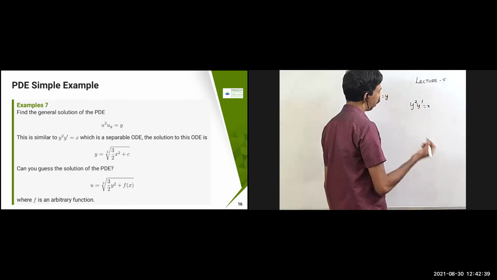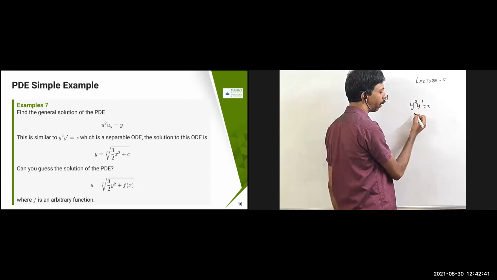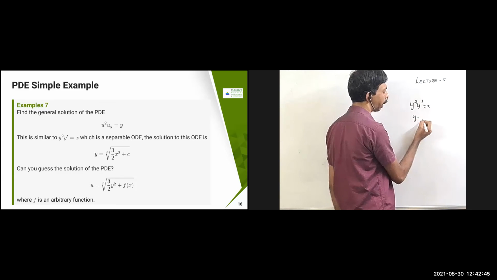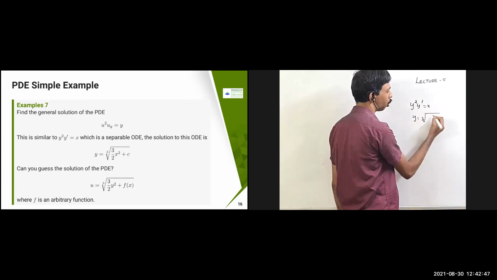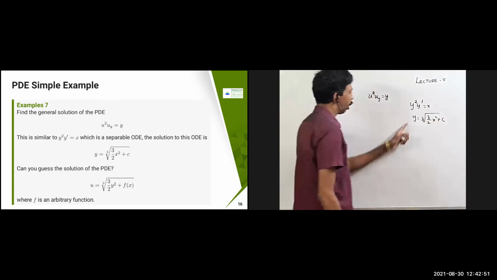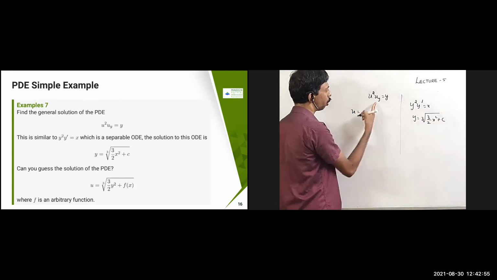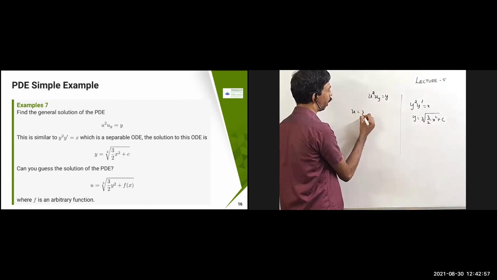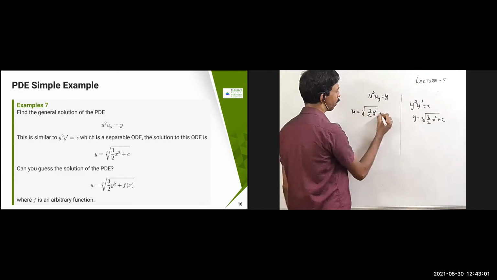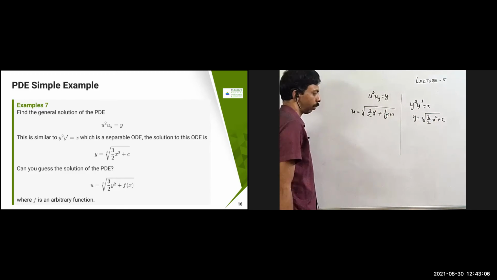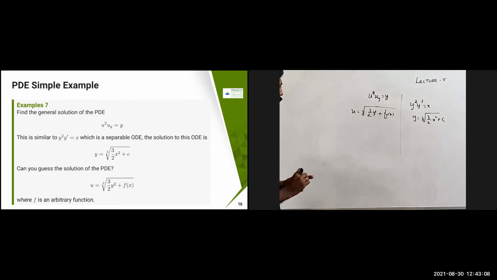Separable variable. Okay, so you can use separable variables and then you can obtain the answer. I leave it as an exercise to you; you can obtain the cube root of 3 into 3 by 2 x squared plus c for this problem. Now apply the same thing for this problem. You are going to get u is equal to, this is y, so the cube root of 3 by 2 y squared plus, in the place of c, some f of x. That's all.